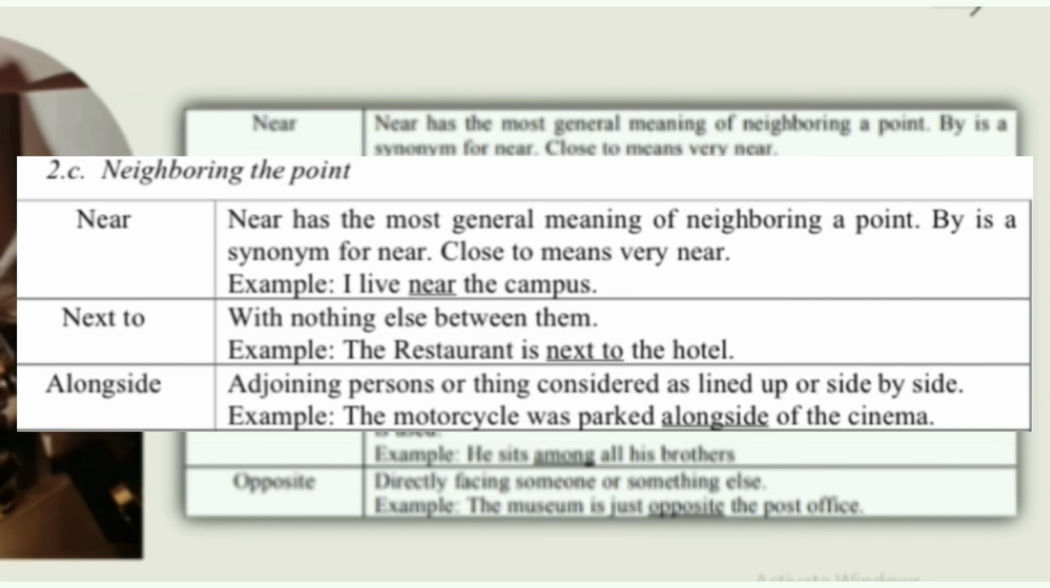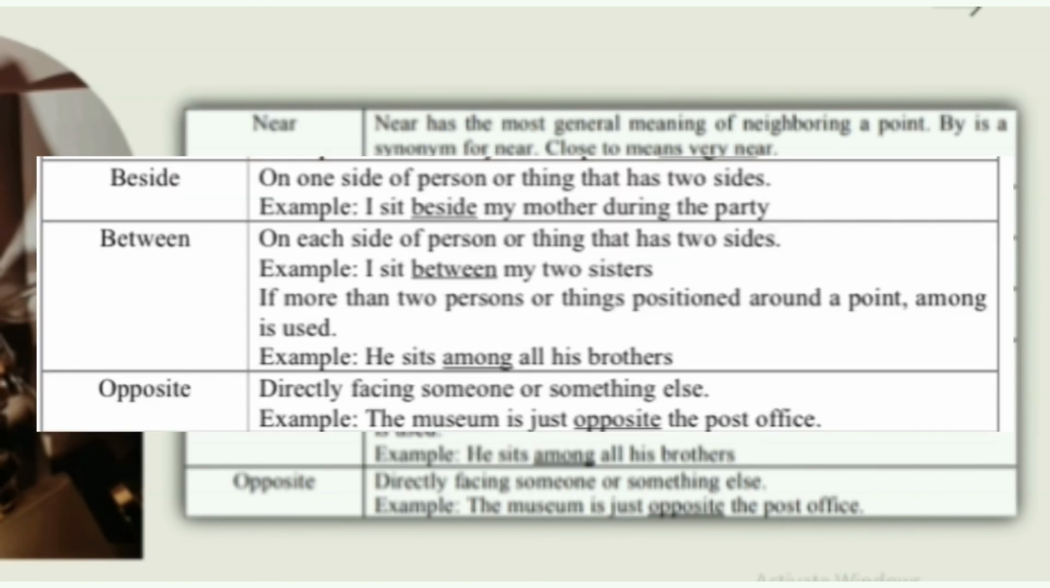Alongside means adjoining persons or things considered as lined up or side by side. Example: the motorcycle was parked alongside the cinema. Beside means on one side of a person or thing. Example: I sit beside my mother during the party. Between means on each side of a person or thing that has two sides. Example: I sit between my two sisters.